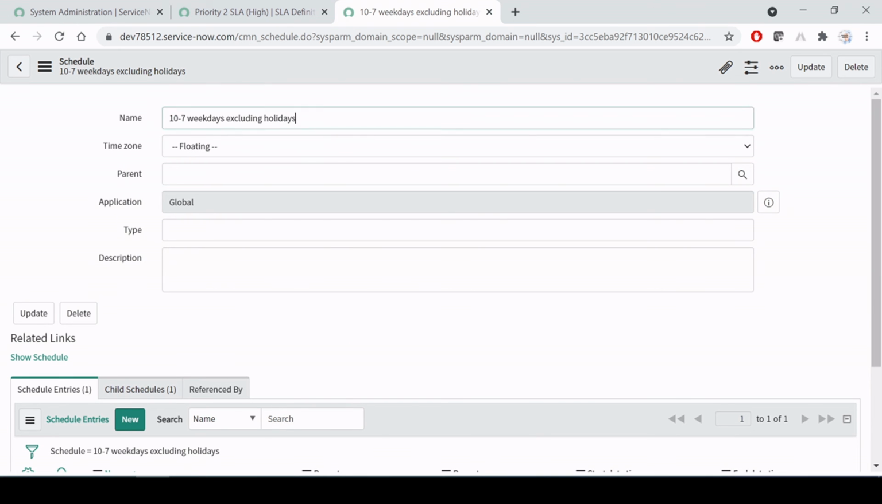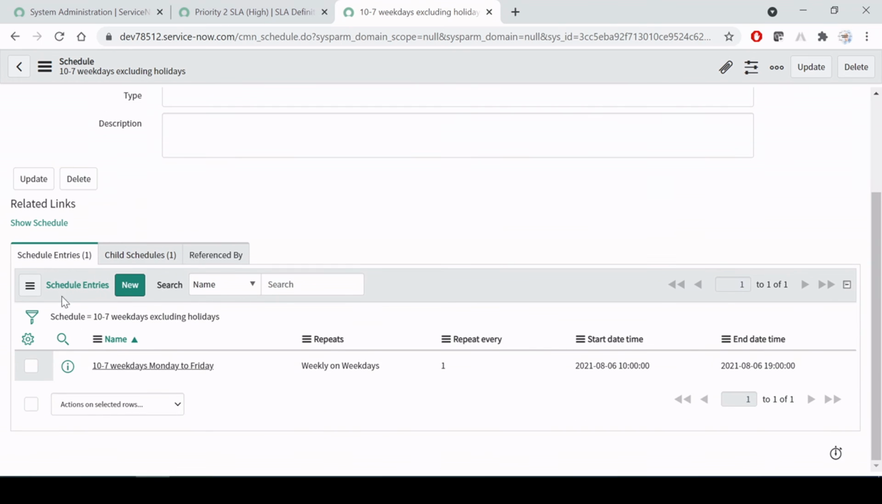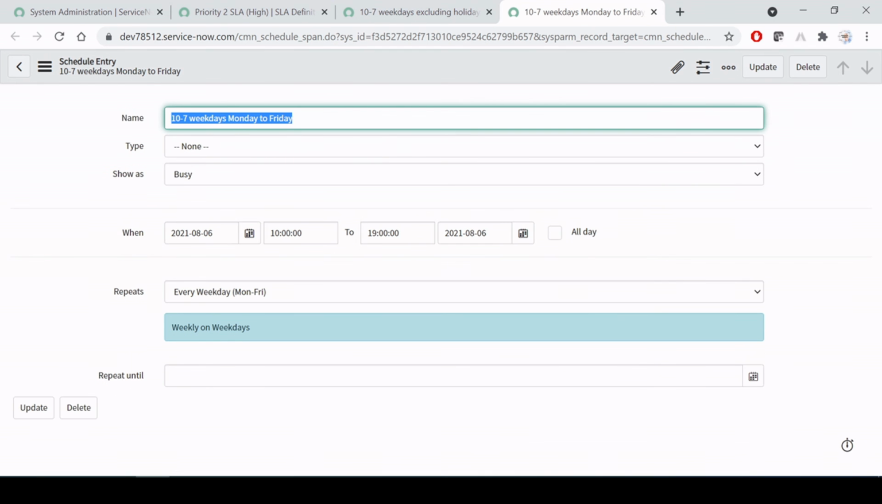So here first we have given the schedule name, and then for the scheduled entry we have created the timing from which time to which time this schedule will work. Let me open it so that you will get the revision. So 10 to 19 means 10 to 7 p.m. We have given the timing Monday to Friday, right?